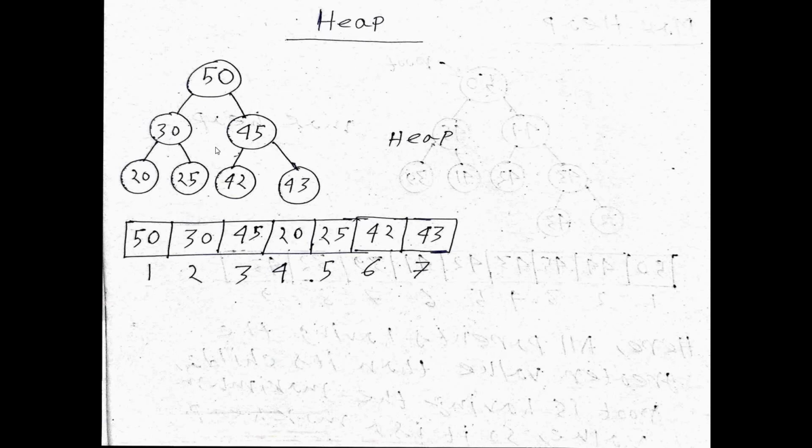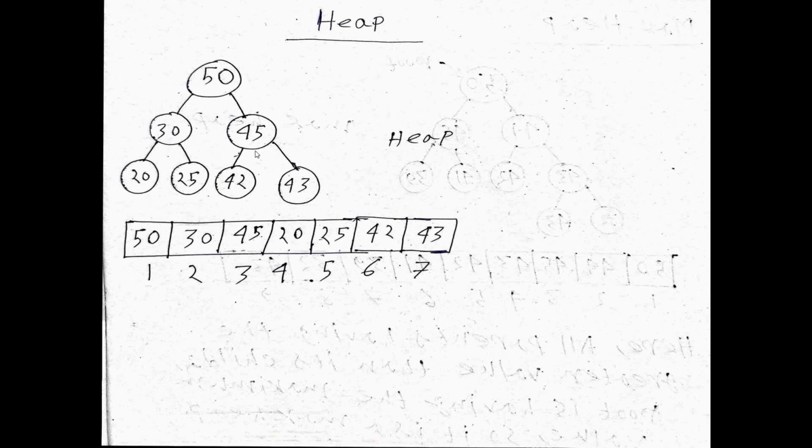Next, every node maintains some specific order. What is the specific order here? If you observe clearly, look at this tree. What is the root here? 50. Now we compare it with the left child and right child of 50, that means 30 and 45. If you observe clearly, 50, that means the root, is greater than its children. Same if you observe the left subtree, 20 and 25 are less than the root, that means 30. Or we can say the root, or parent, is greater than its child.